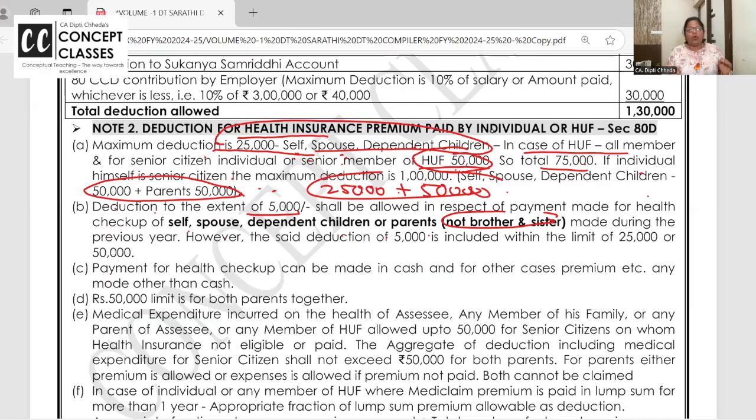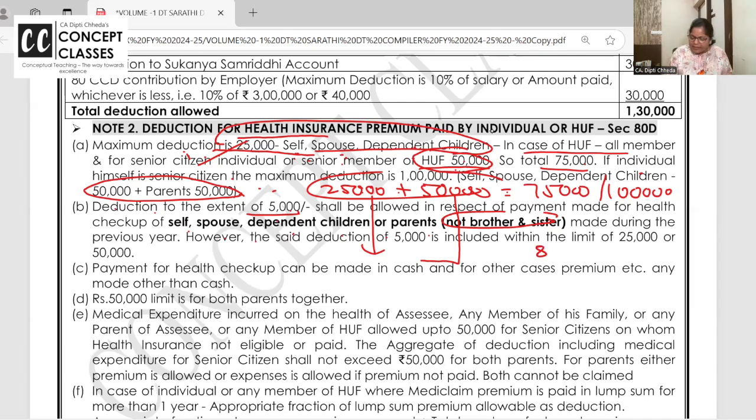I hope you're getting it: the premium has to be paid by a mode other than cash, online payment. But this 5,000, that is health checkup expenses, can be paid in cash, inclusive in this limit of 75,000 or 1 lakh, whatever it may be.